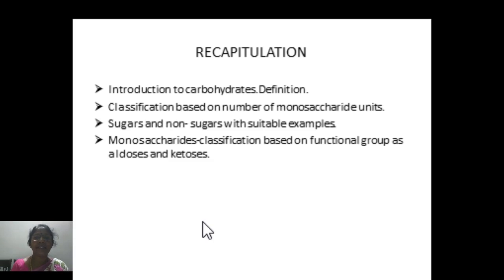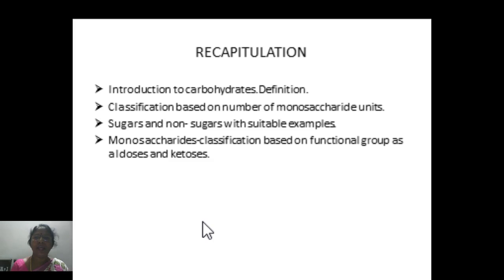They are also classified as sugars and non-sugars based on their taste and solubility in water, and they are represented by the general formula CxH2yOy. So, further, monosaccharides are also classified into two types as aldoses and ketoses based on the major functional group.